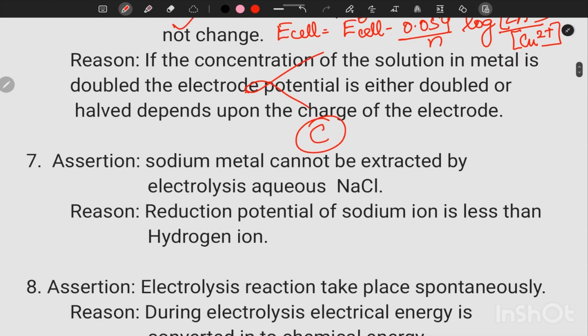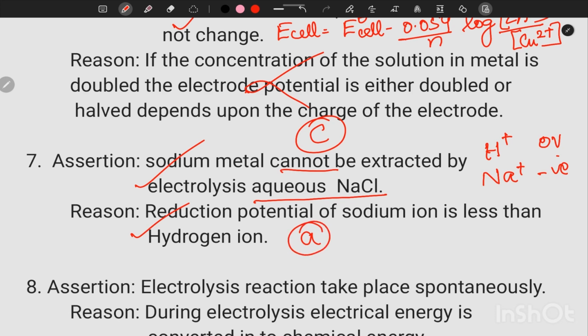Seventh question. Assertion: sodium metal cannot be extracted by the electrolysis of aqueous NaCl. Aqueous NaCl means in solution we have H plus ions and Na plus ions. H plus ions have a potential of 0 volt, and sodium has a negative potential, so its value is less than that of hydrogen. So hydrogen is liberated at cathode. That statement is correct. Reduction potential of sodium is less than that of hydrogen ion. Both the statements are correct and reason is the correct explanation of assertion.